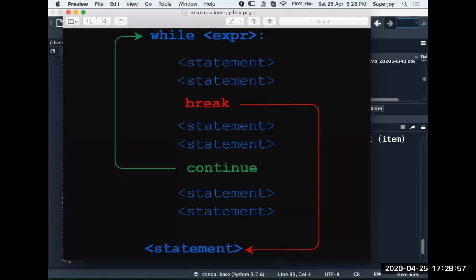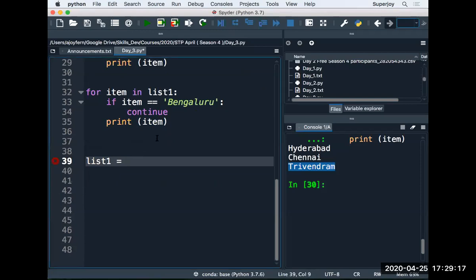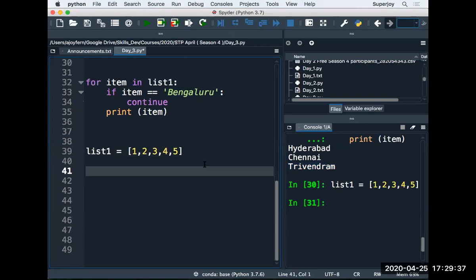Okay, now moving to new stuff. So I'm just closing it. Now, I take a list again. So this is the list, right? In this list, I take a couple of items. 1, 2, 3, 4, 5, let's say. I take some integer values in the list. Now see guys, what I want to do in this list, let's see.